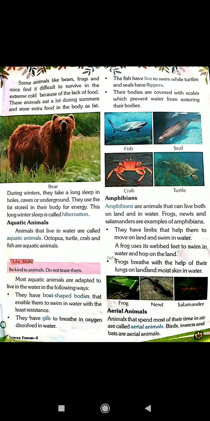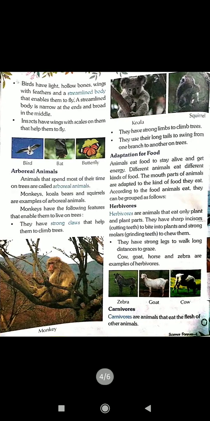Aerial animals. Animals that spend most of their time in air are called aerial animals. Birds, insects and bats are aerial animals. What are the qualities of aerial animals?